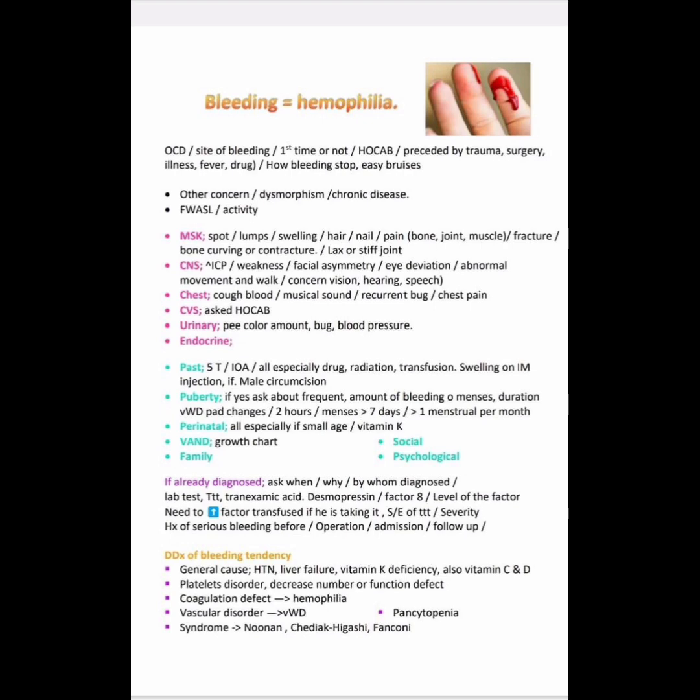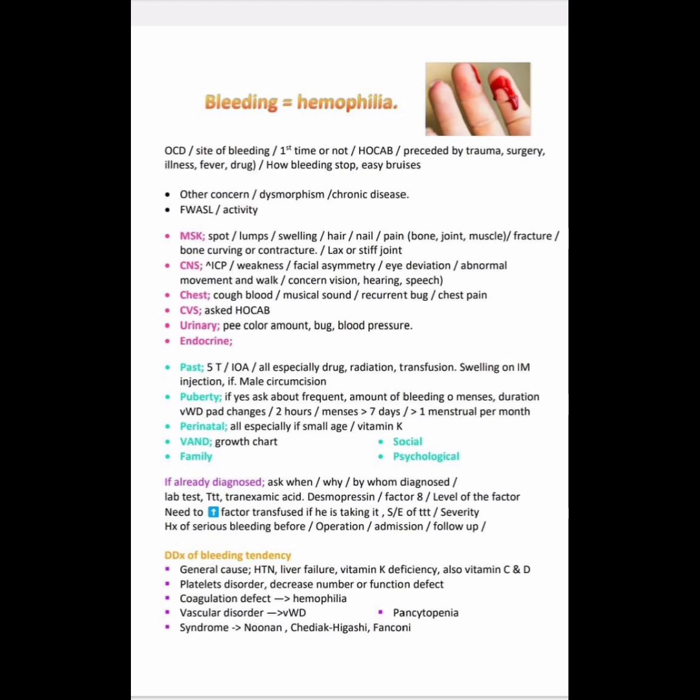Now next is the urinary system. We can ask about the color of urine, amount of urine, any blood, and blood pressure, and endocrine. Past history. In past history, we know the mnemonic 5T IOA. 5T, that is any trauma history, what treatment he has taken in the past, any traveling history in the past, blood transfusion history, and which multidisciplinary team was involved for treatment in the past. IOA, that is any investigation in the past, onset and admission. Then also special drug, radiation, transfusion, swelling on IM injections.